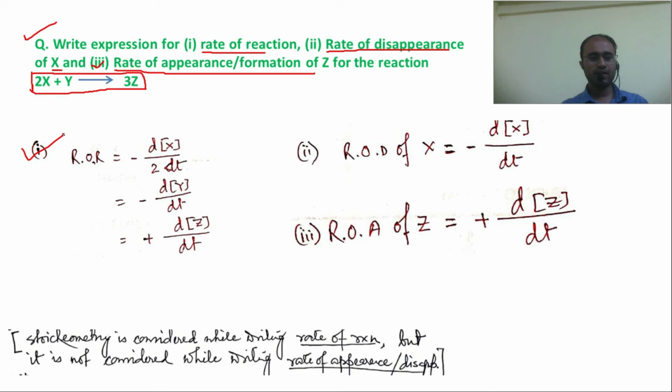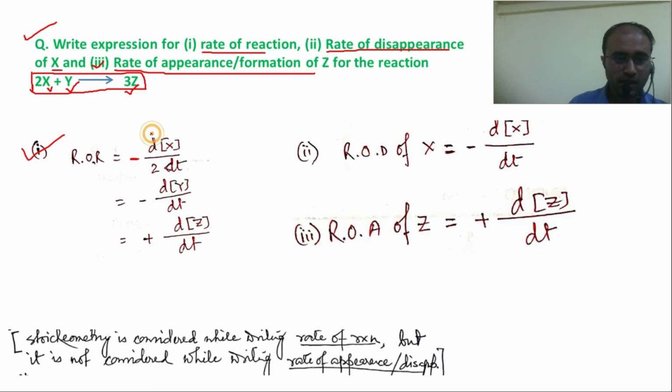First, let us write rate of reaction. Rate of reaction in this case can be written in 3 ways, because we have 3 species involved in the reaction: X, Y and Z. Let's write it first in terms of X. So rate of reaction is equal to minus, you already know that negative sign has to be there whenever we write a rate of reaction in terms of a reactant.